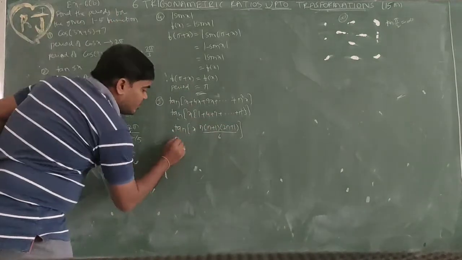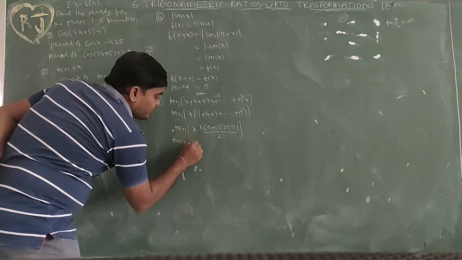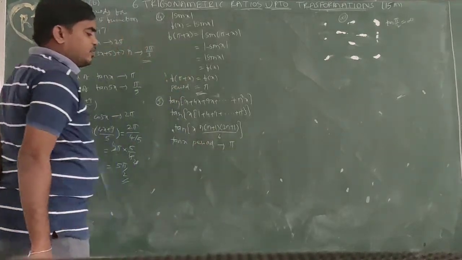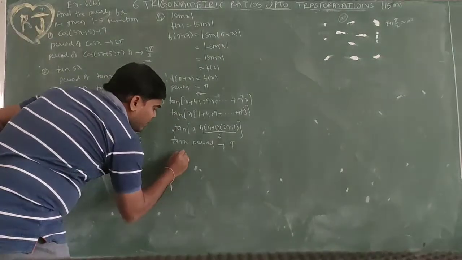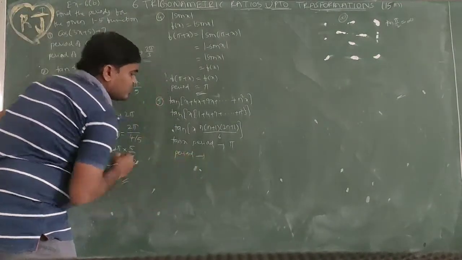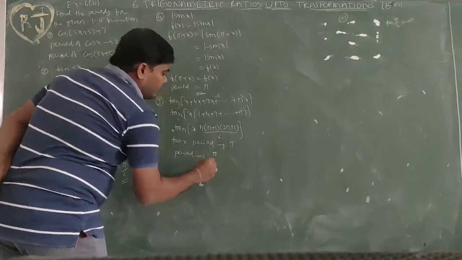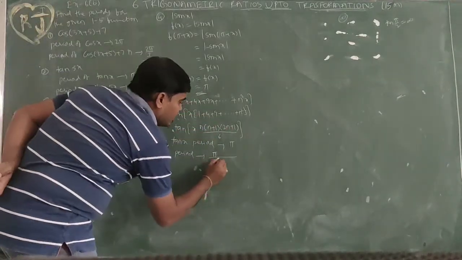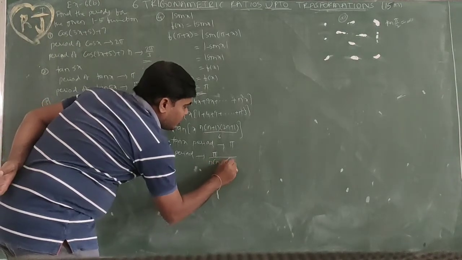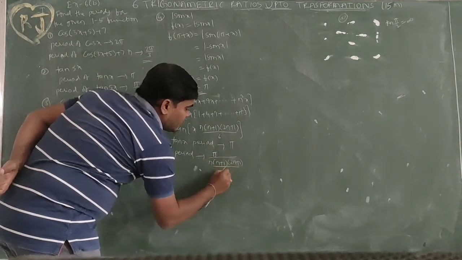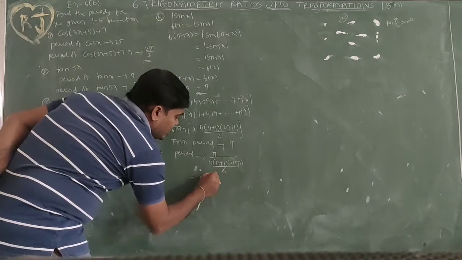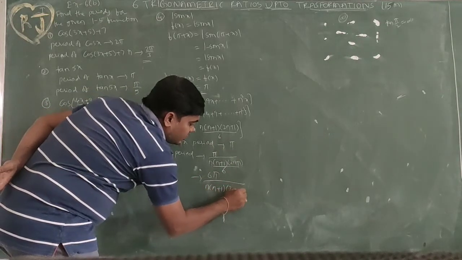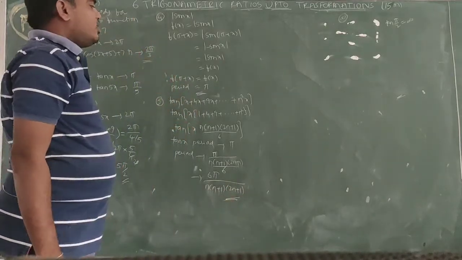Okay, tan x has period pi. So the period of the given function is pi divided by the x coefficient, which is n of n plus 1 of 2n plus 1 by 6. This 6 will come to the numerator: 6 pi by n into n plus 1 into 2n plus 1. This is the required answer.